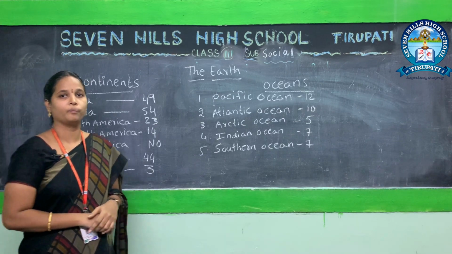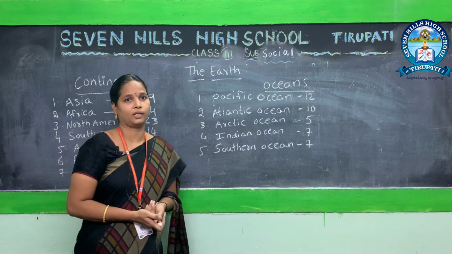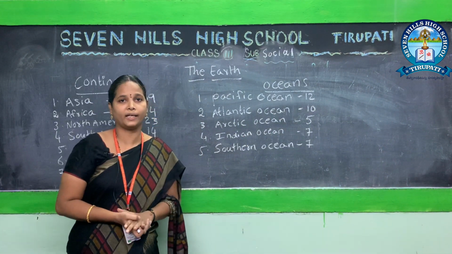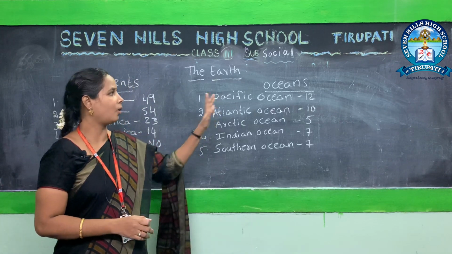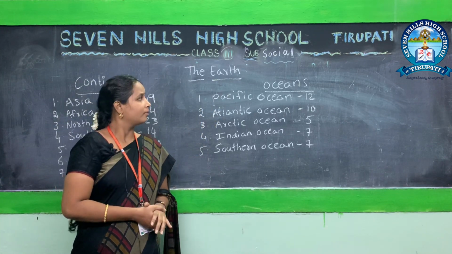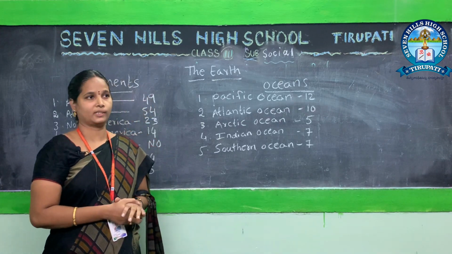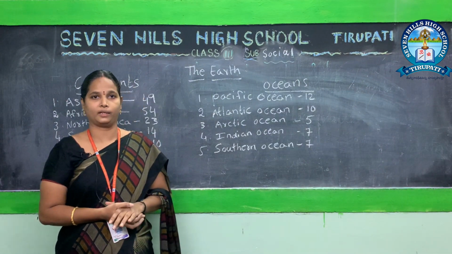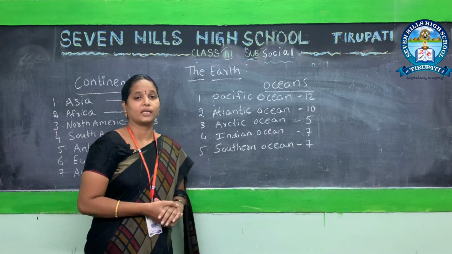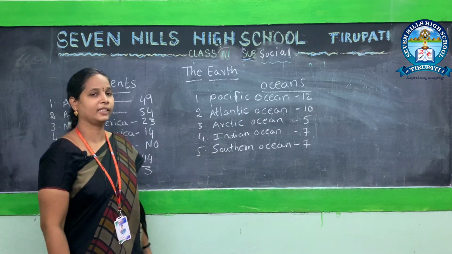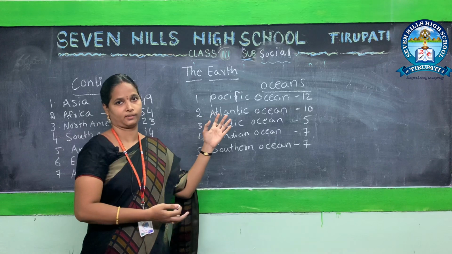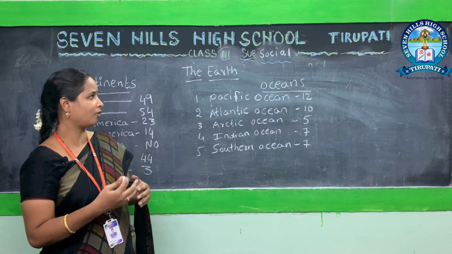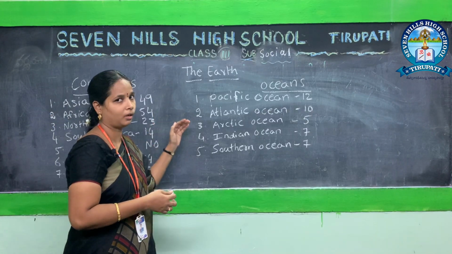Okay. Let's go to oceans. What is an ocean? Landforms means continents. Oceans means huge water masses on earth are called oceans. In our earth, water covers about 70 percent, around 71 percent. Now let's go to oceans. In our earth we have 70 percent of water. This 70 percent of water is divided into 5 oceans.